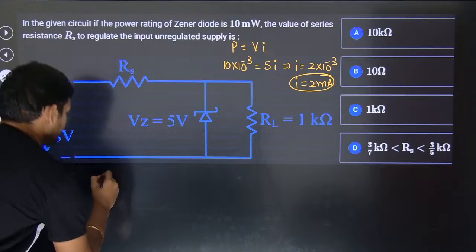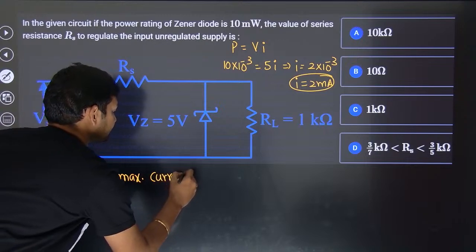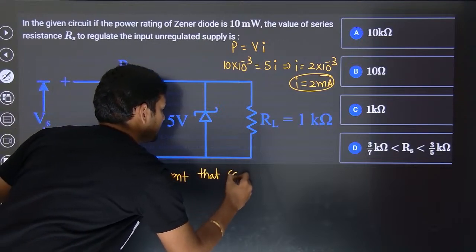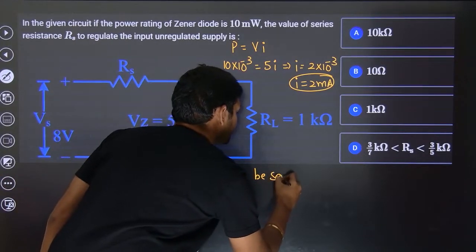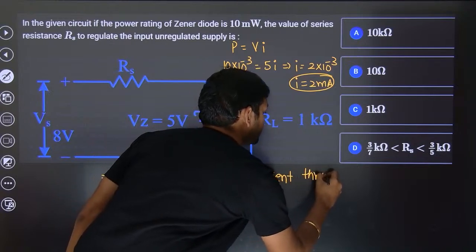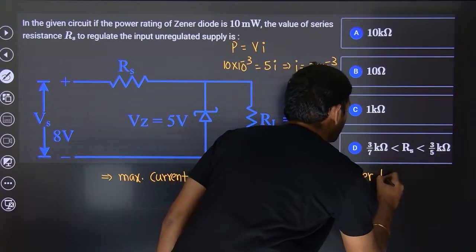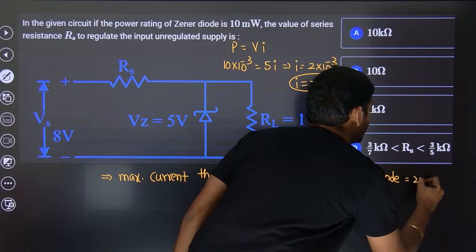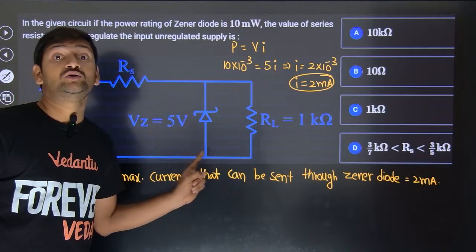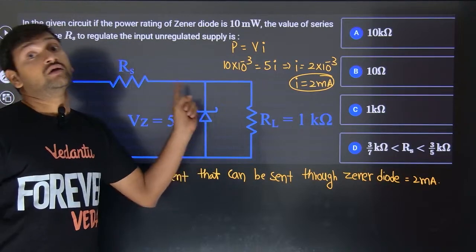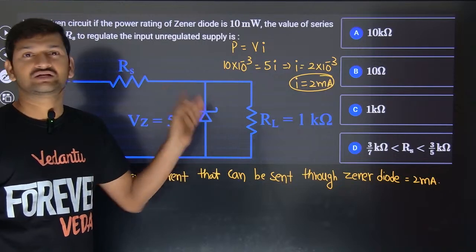So the maximum current that can be sent through the Zener diode is 2 milliamps. You can send any current between 0 and 2 milliamps. If you go beyond 2 milliamps, this Zener diode is going to be damaged, so safe operation won't happen.